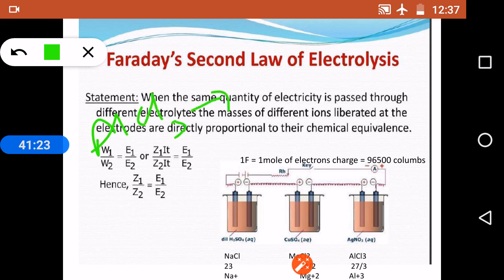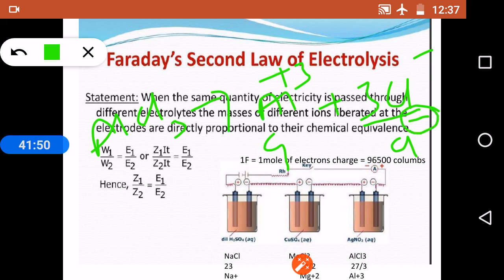AlCl3, 1 mole, will give Al plus 3 and 3 Cl minus. This 1 mole is giving Al plus 3, 27 grams, plus 3 Cl minus, but by passing 1 Faraday only 1 gram equivalent weight, that is 27 by 3, 9 grams of this will be liberated, and instead of giving 3 Cl minus, by 3 that means only 1 Cl minus will be liberated. 1 Cl minus means only 1 Faraday of charge will come out, and Cl minus will convert to Cl2 and liberate electrons.